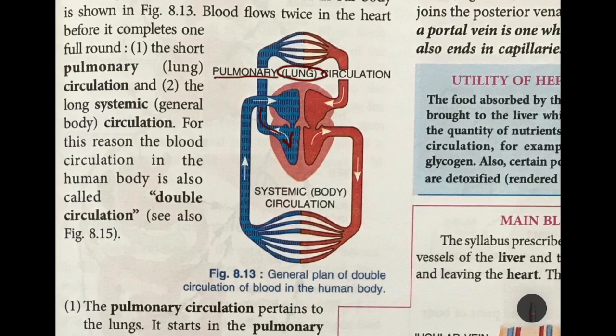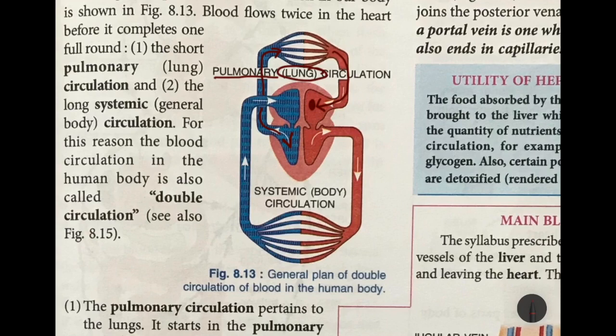So it goes right up, divides into two, and it goes to the two lungs, and from there the oxygenated blood is collected and it is taken by the pulmonary vein back to the left auricle. So here you have the oxygenated blood coming from the lungs.